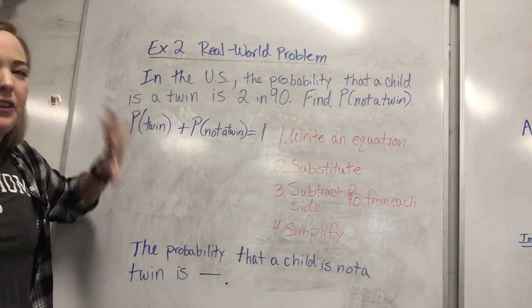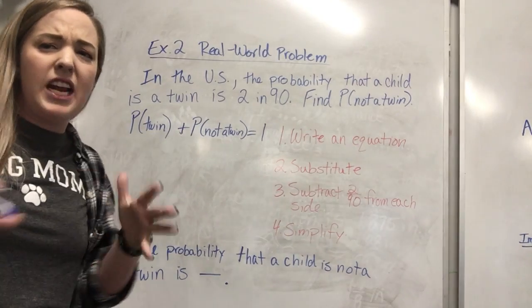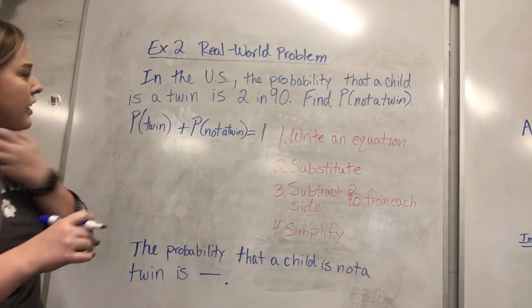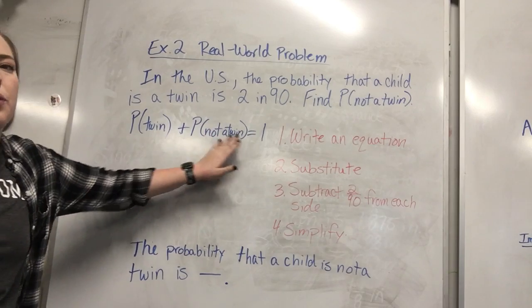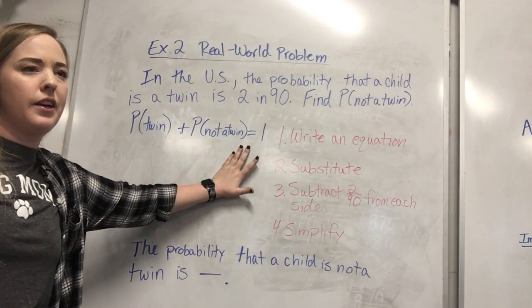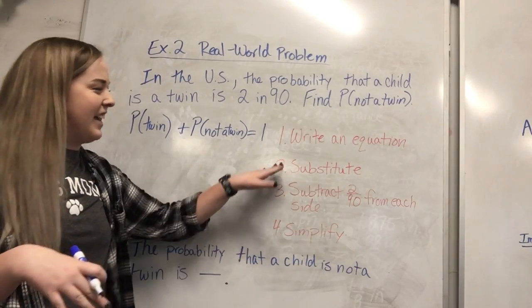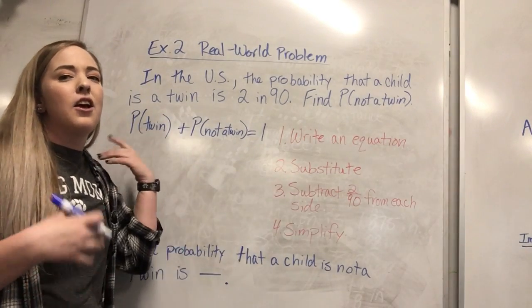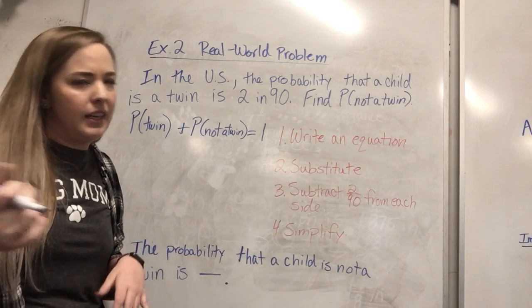So let's rewind for a second. Again, we're talking about complements. It doesn't change the concept at all, but just so you can illustrate it. The probability of being a twin plus the probability of not being a twin will equal 1 because they are complements of each other. They're opposites, okay? So now we're going to substitute. Step 2, now we're substituting the one that we know, which is the probability of being a twin, which we already wrote, 2 over 90, okay?